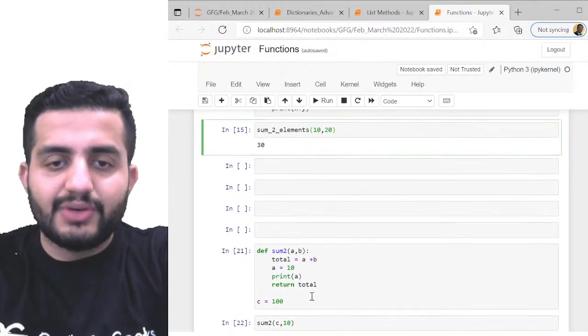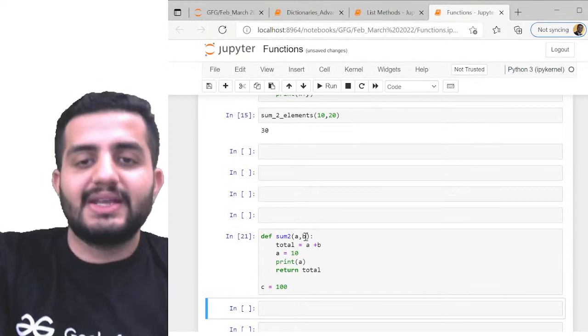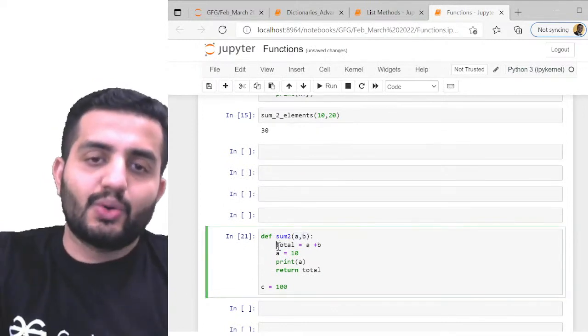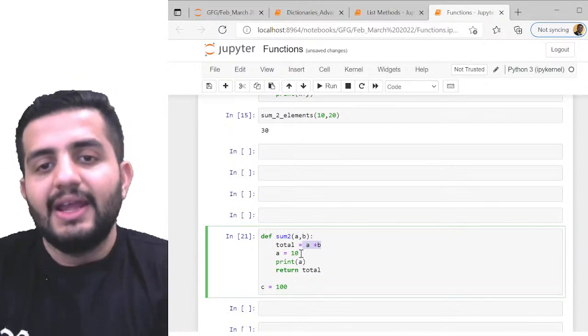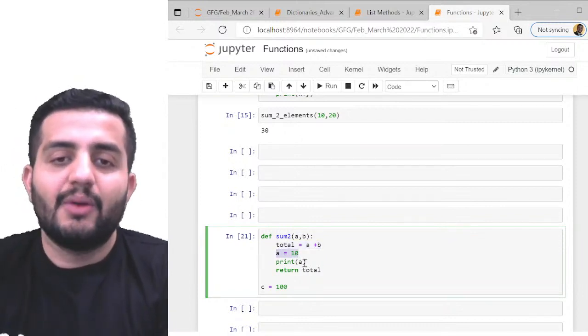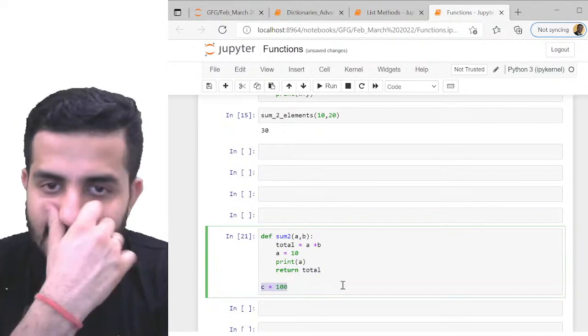Great. So this is what I've shown here. Just look at this, guys. Now if I have sum of two elements, a comma b, and here total I'm saying a plus b, and now again I'm saying that a is equal to 100. Okay, now print of a and return of total, and I'm passing c is equal to 100.